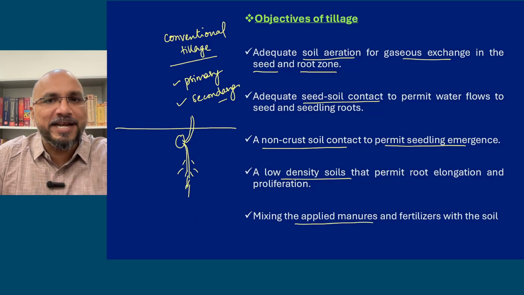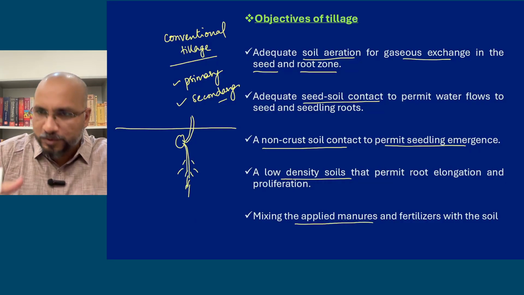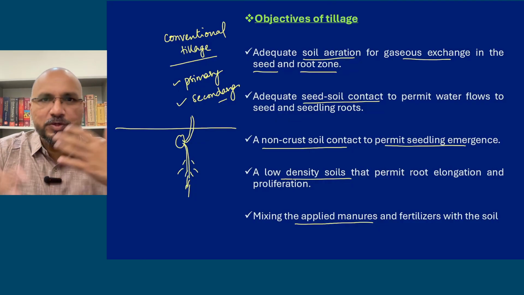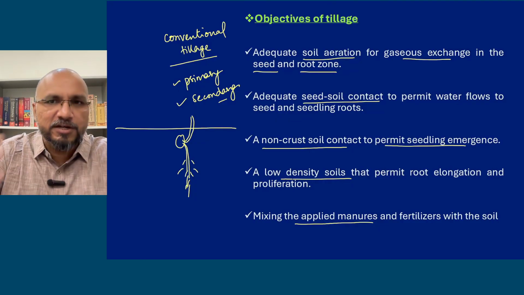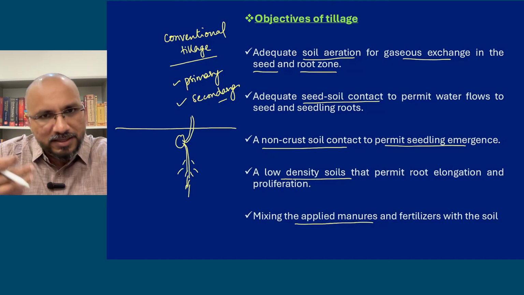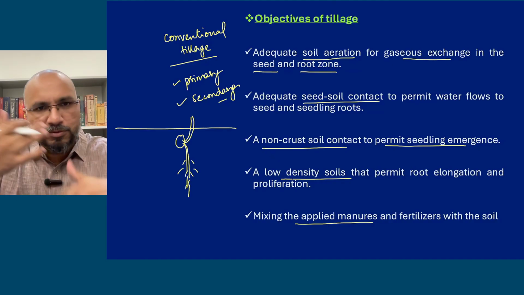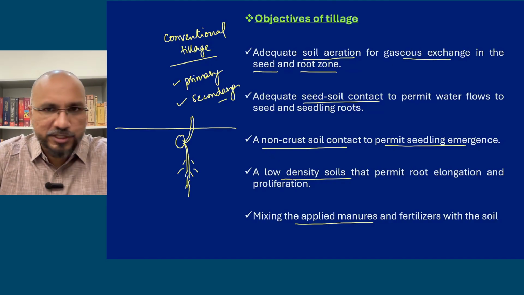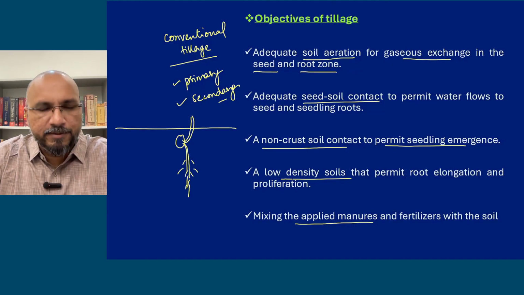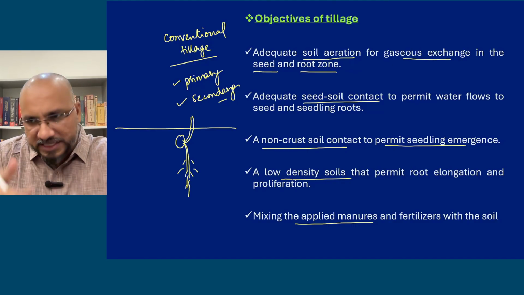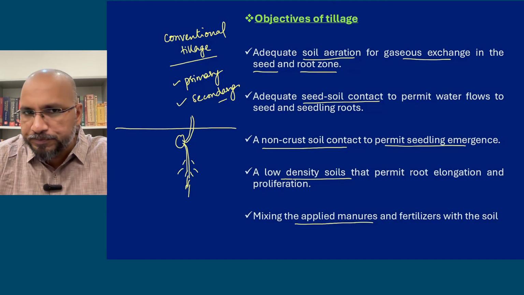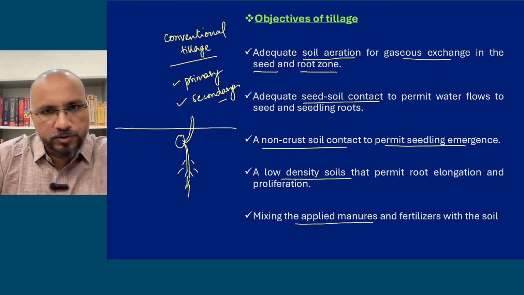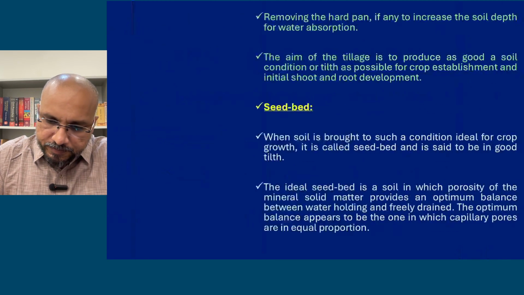Mixing the applied manures and fertilizers: you will apply manure and you have to mix the manure. So this mixing of the manure is done during the tillage operation. While ploughing, your initial dosage of fertilizer and the FYM, farmyard manure, whatever you are applying, will be mixed with the soil during the ploughing or tillage operation. So that is also done with tillage.